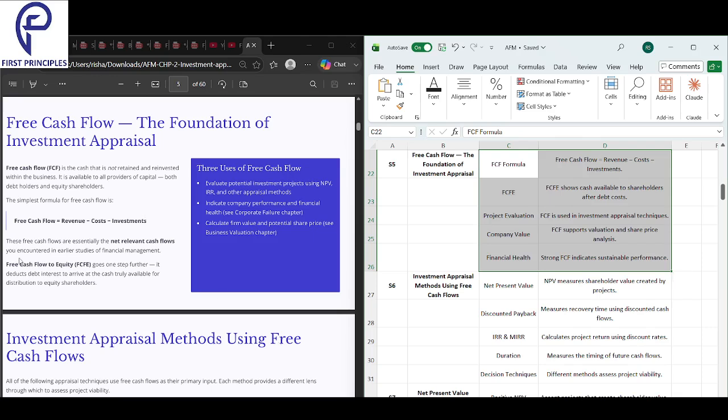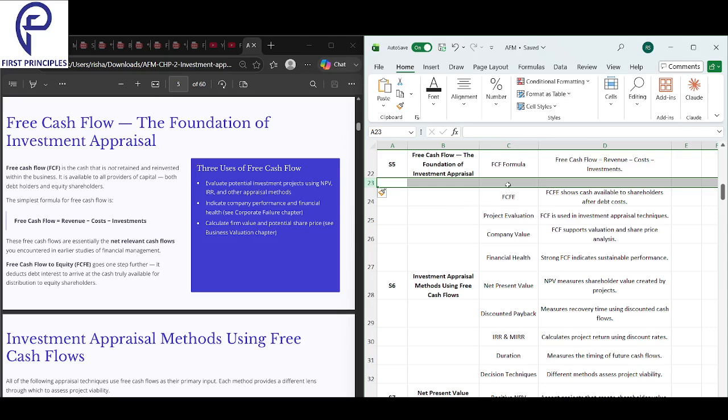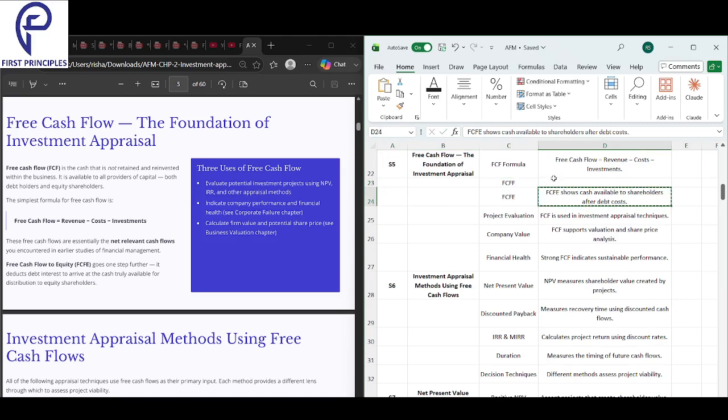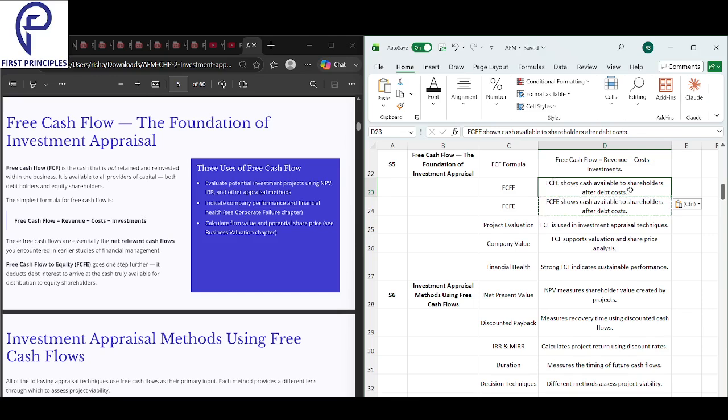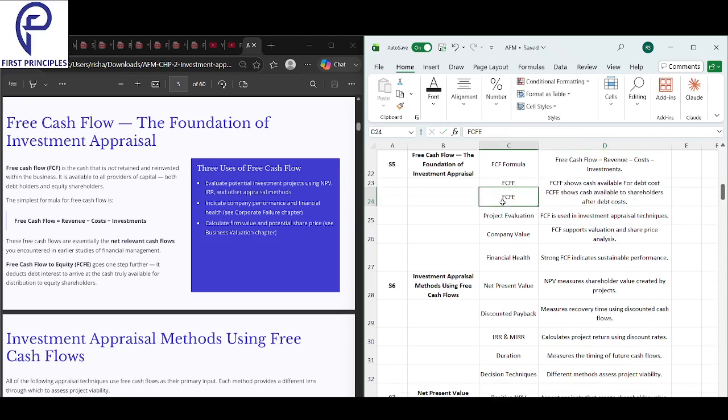So under free cash flow, we have FCFF, right? It shows how much money you have available for debt costs. Okay, that is FCFF. Right? So how much money you have available using which you can pay for your debt. After you pay off your debt, whatever money is left, that is called as FCFE.